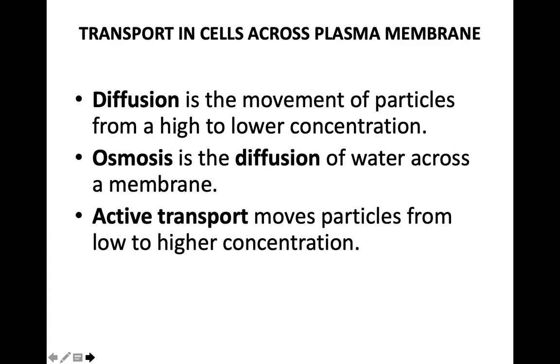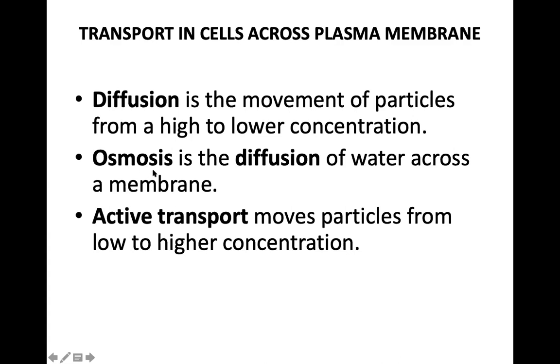Let me give you an example of living thing. How do we take in oxygen and how we give out carbon dioxide? It is because of the process of diffusion. Same way, even plants take in oxygen and give out carbon dioxide, or even for photosynthesis, plants require carbon dioxide and they give out oxygen by the process of diffusion.